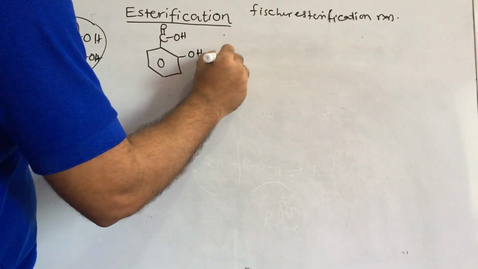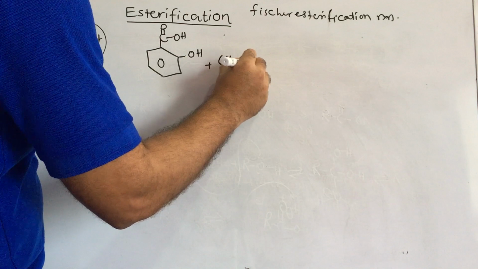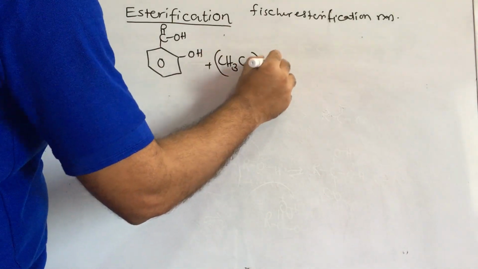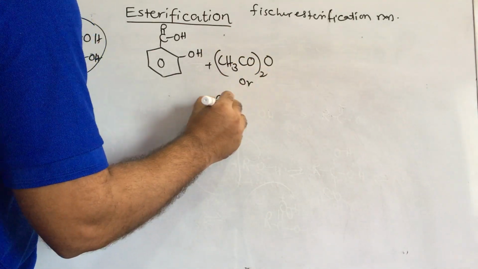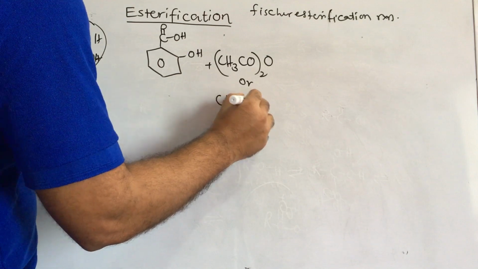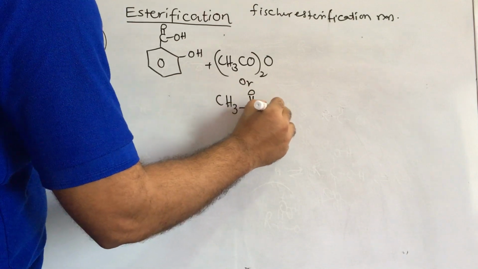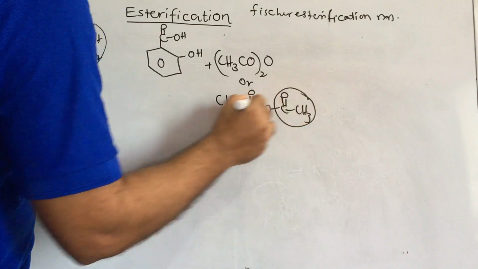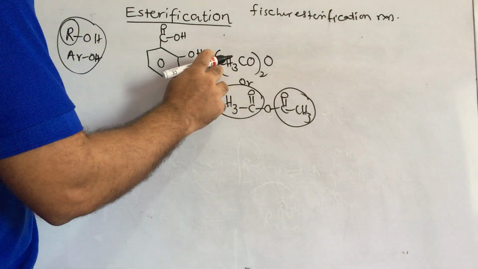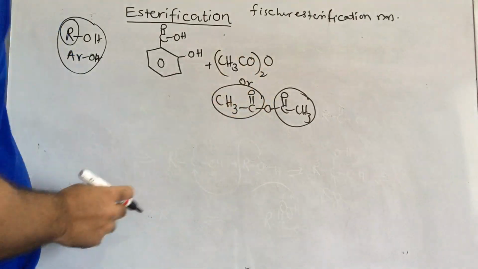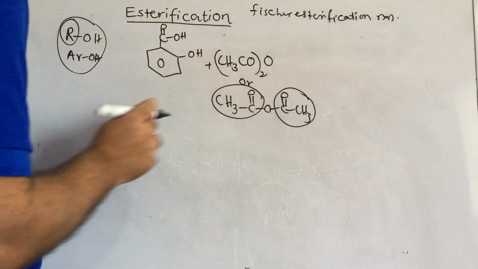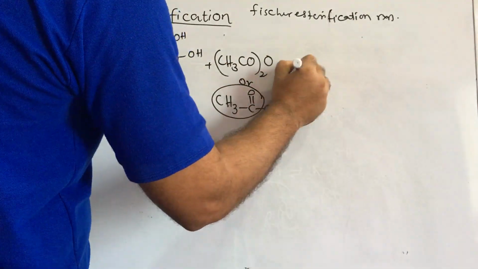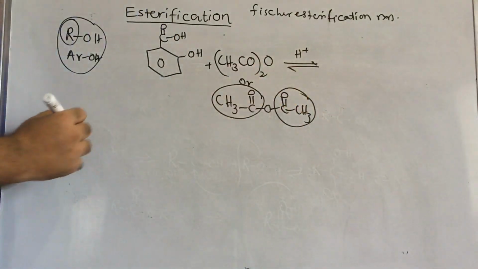Then, for example, I am writing here: CH3CO taken twice, O. This can be written like this, C double bond O, C double bond O, CH3. CH3CO, CH3CO, how many are there? Two times, O in between. That's why you can write it like this also. And this takes place in acidic medium.